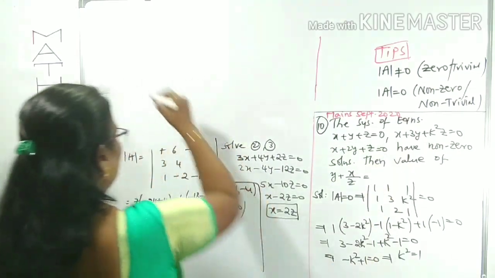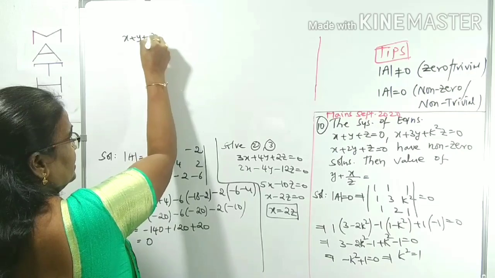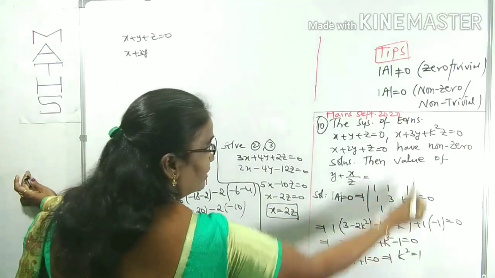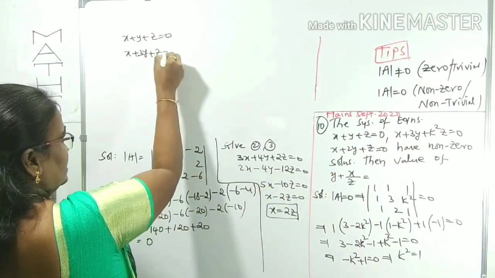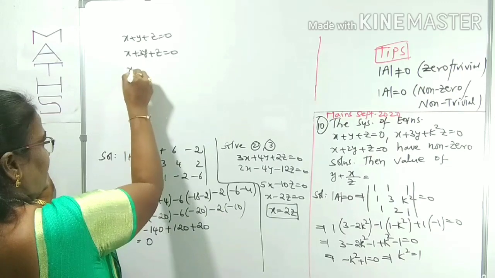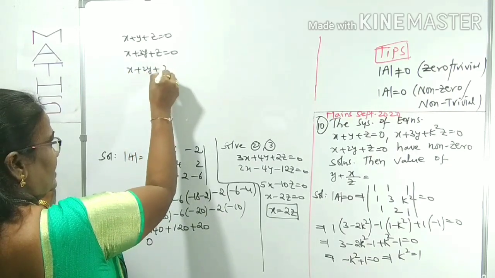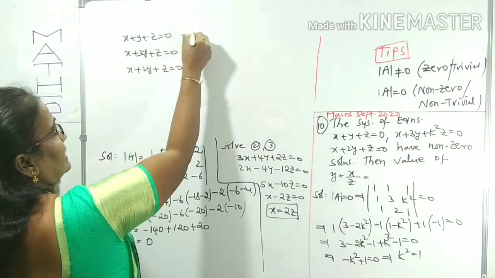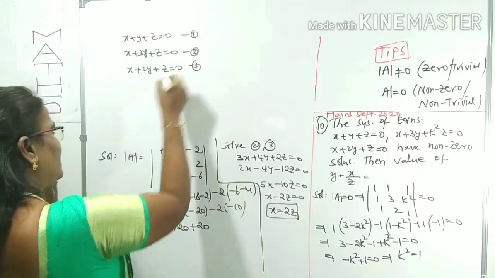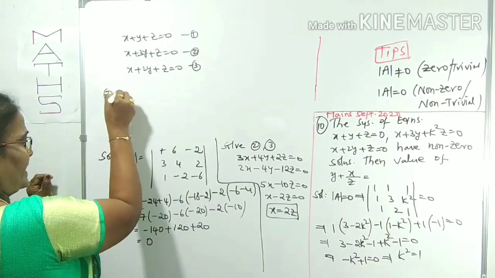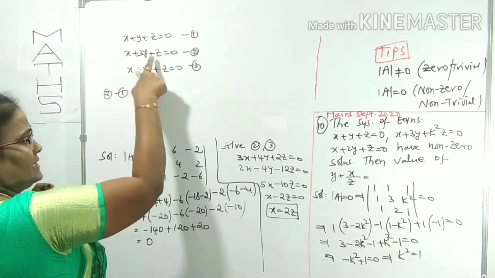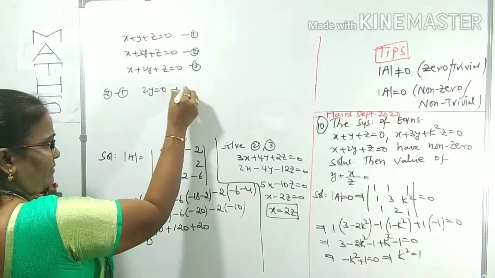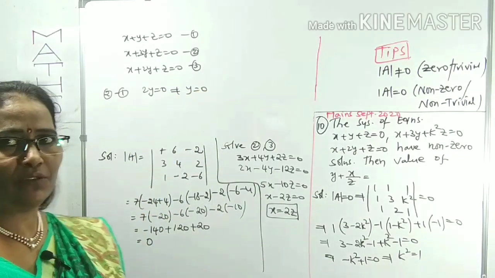What happened? The first equation is x plus y plus z equals 0. The second equation becomes x plus 3y plus, since k square is 1, 1 into z, plus z equals 0. The third equation is x plus 2y plus z equals 0. For our convenience, we take these as 1, 2, 3. If we take 2 minus 1, what happened? x and z cancel. 3y minus y, 2y equals 0. Simply y equals 0. The y value is 0.